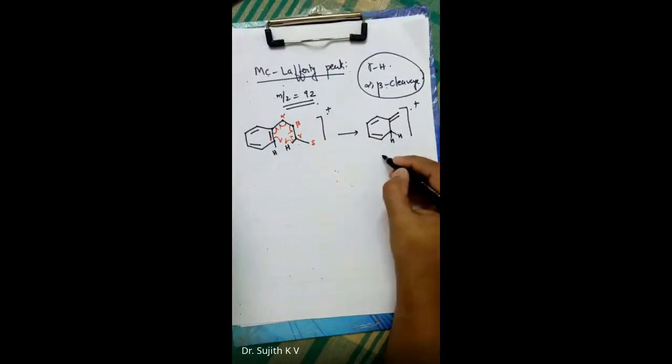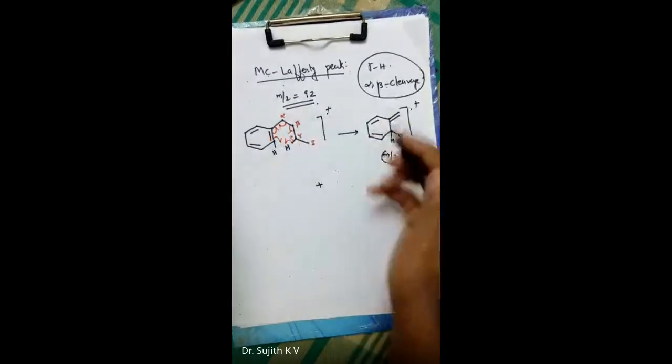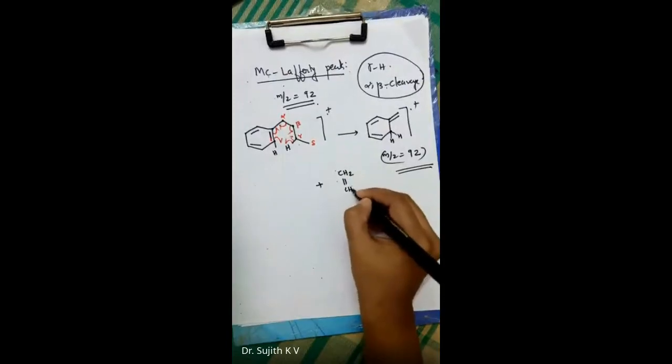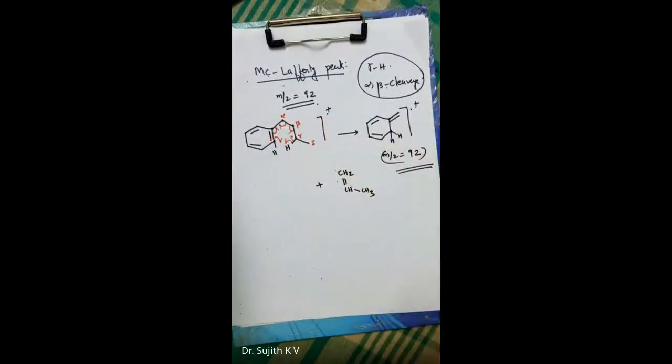Okay, and this is the species which has M by Z equal to 92. Okay, this species is responsible for the McLafferty peak. And don't forget the remaining chunk, which is CH2 double bond CH, CH3, propene in the case of this compound, the starting material we have taken.